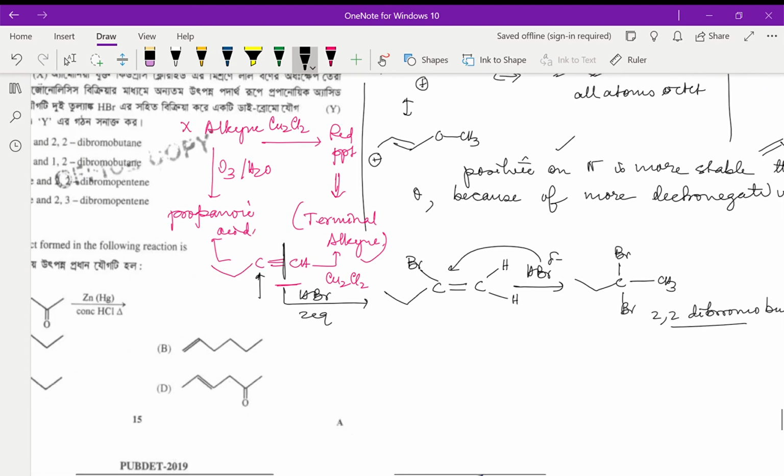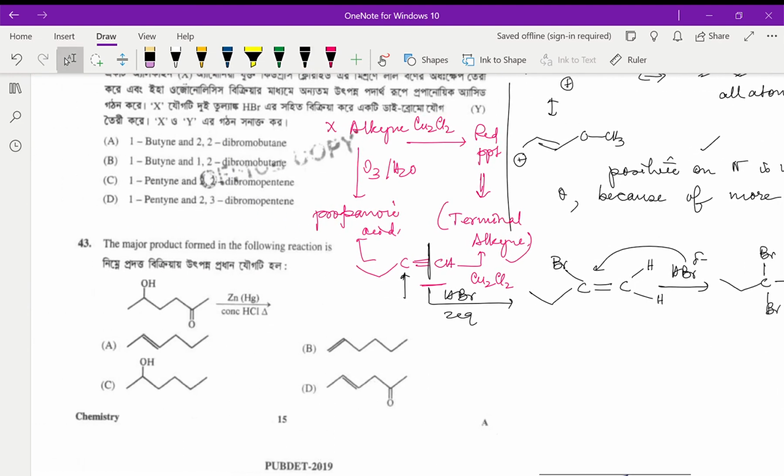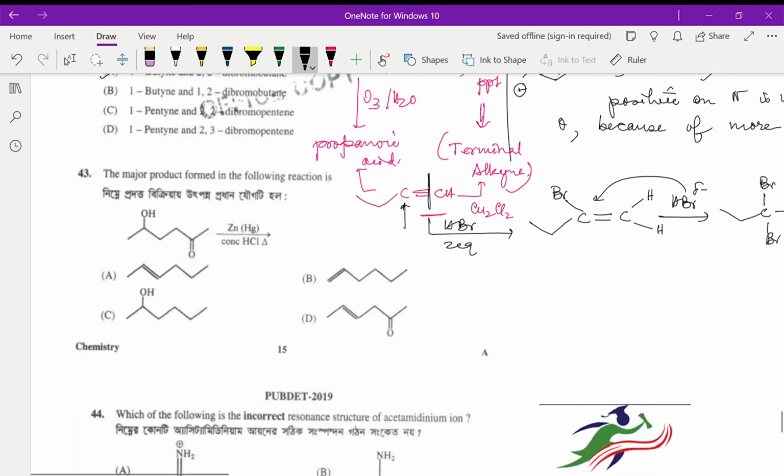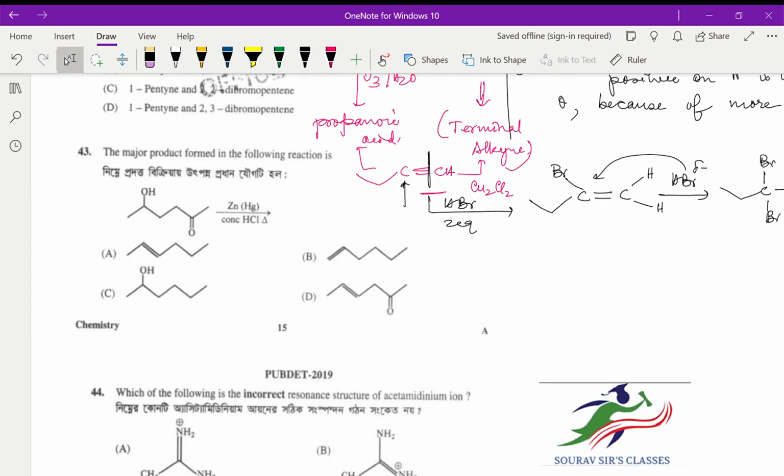So our answer over here is going to be obviously 1 butane and 2, 2 dibromobutane. Question number 43, it says the major product formed in the following reaction.